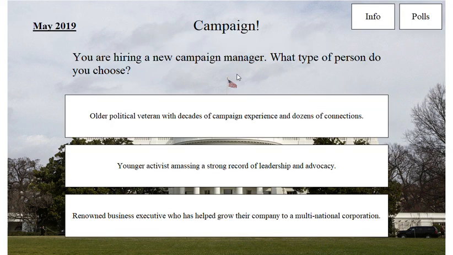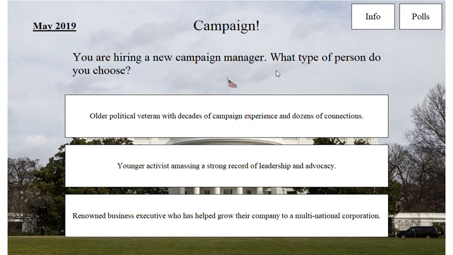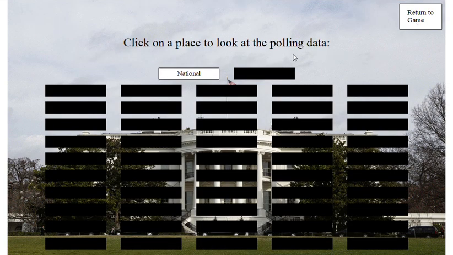And now we move into the primary part of the game where the whole idea is you're offered questions and scenarios and you're supposed to pick them based on how your candidate leans. So I had selected libertarian based on how a libertarian politician would act or what views they would hold. I'm supposed to pick the right answers. And if I do, I get a boost in the polls. If I don't, I get hurt. So I can look at the polls right now.